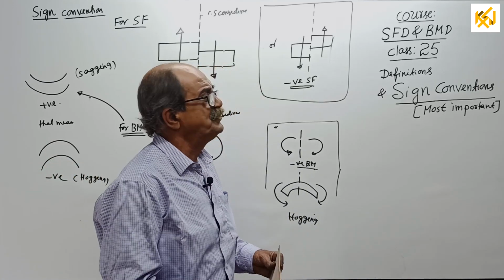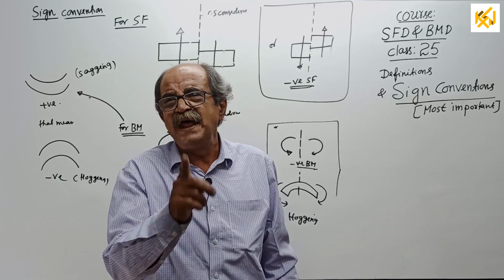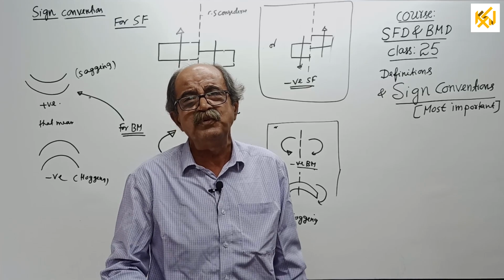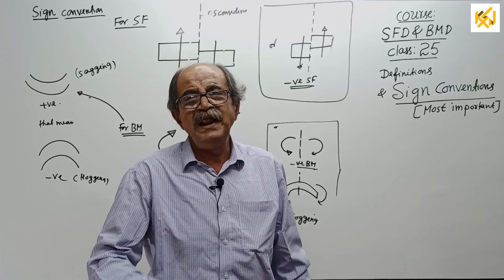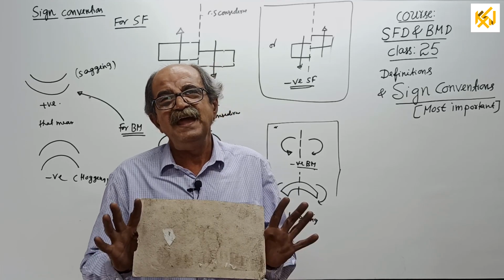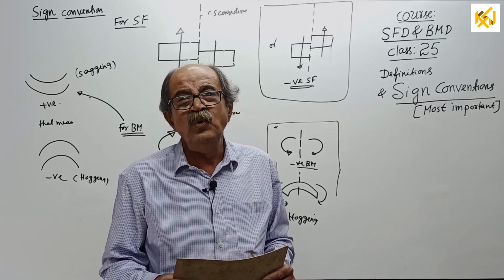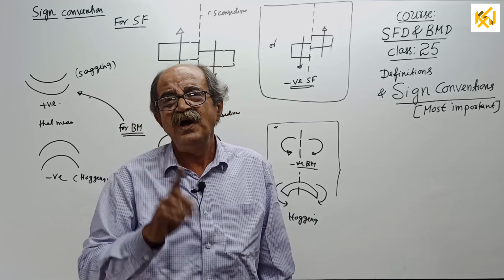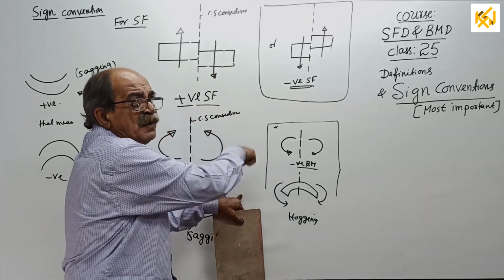They say in future, I will not commit any mistake for bending moment. Very powerful, actually crude. Even if it is crude, it is helpful for you. I will tell it at the end of this class.